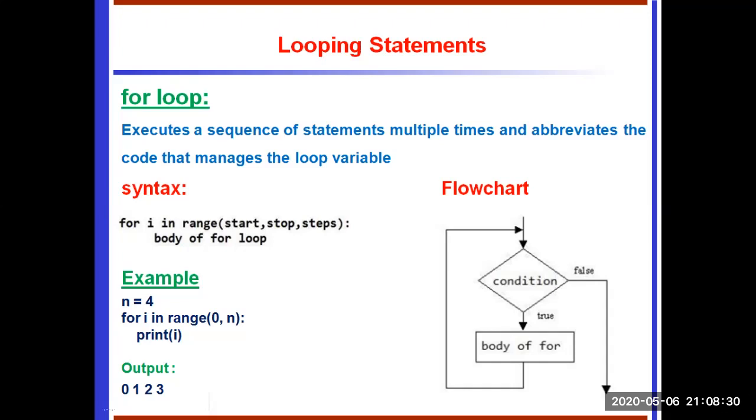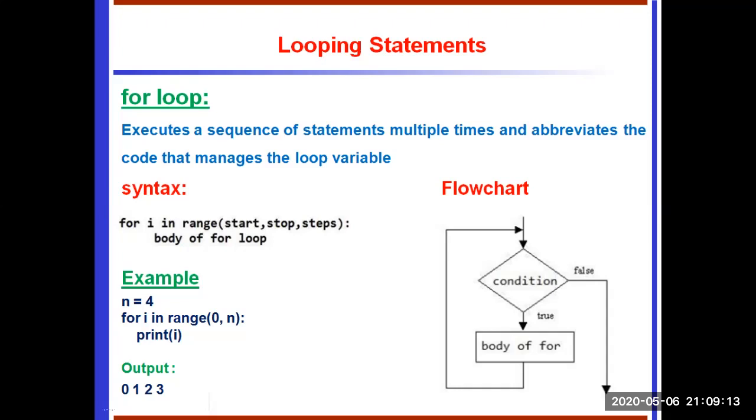The default step size is 1 if not provided. The range function is usually used in combination with the for loop. For the start element, we specify the starting value. For the stop element, we specify the end value. The step size is 1 by default, so if we need any other value, we have to specify it. Consider we want the for loop to execute 0 to 10. The start value is 0 and the stop value is 10, which means the for loop displays 0 to 9.